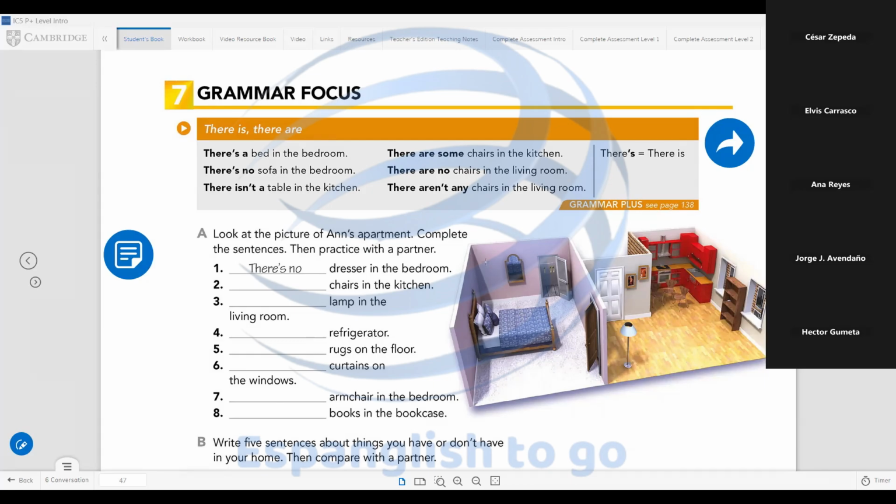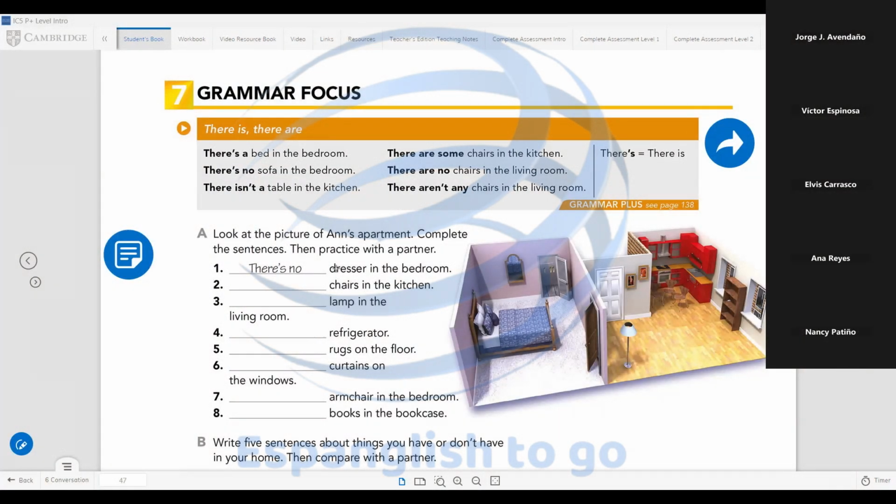Okay, for a bed, you can use there is a closet, there are for plurals, etc. So we have to complete with chairs in the kitchen, lamp in the living room, refrigerator, rugs on the floor, curtains on the windows, armchair, and books in the bookcase. So complete the sentences, work individually, and we'll check the answers in 5 minutes. Hurry up.